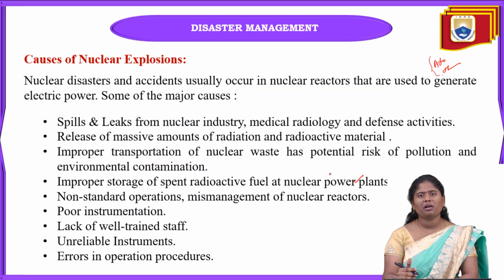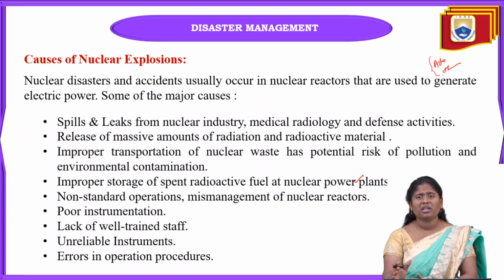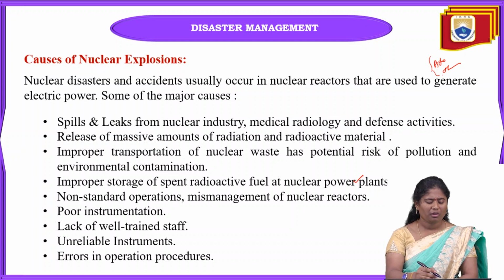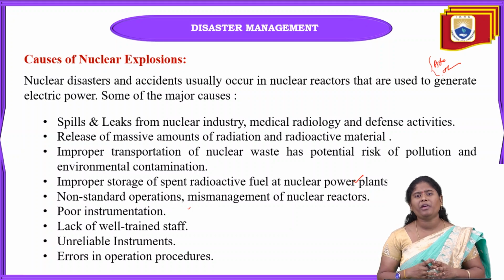The next main cause is mismanagement of nuclear reactors, and non-standard operations, meaning without any proper plan of any manufacturing, which will lead toward explosion. Next is poor instrumentation. When we use equipment for nuclear operations, we have to be very careful when fixing the equipment.